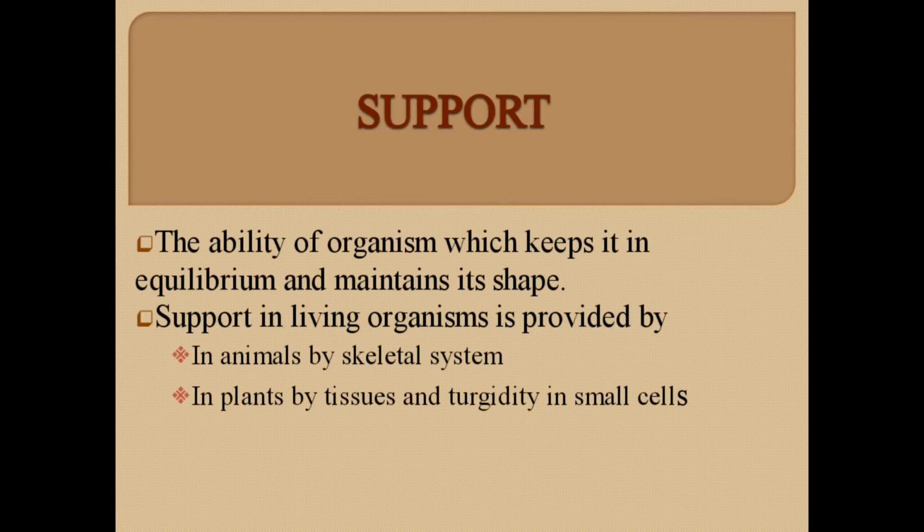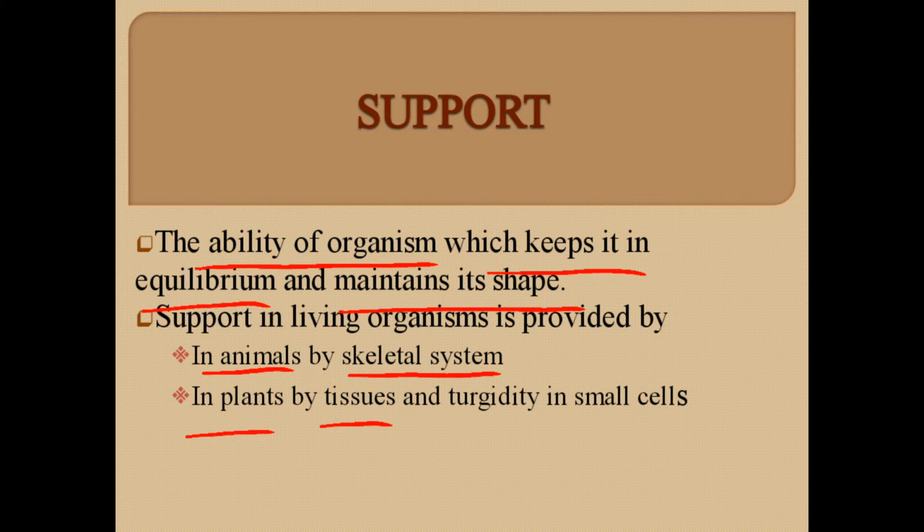As living organisms grow in size, they need support to maintain their shape and their posture. So support is the ability of living organisms which keeps them in the equilibrium state and maintains their shape. Support in animals is provided by the skeletal system, while in plants it is supported by tissues like collenchyma, sclerenchyma, and parenchyma. And in smaller animals, it is also due to the turgidity in small cells.